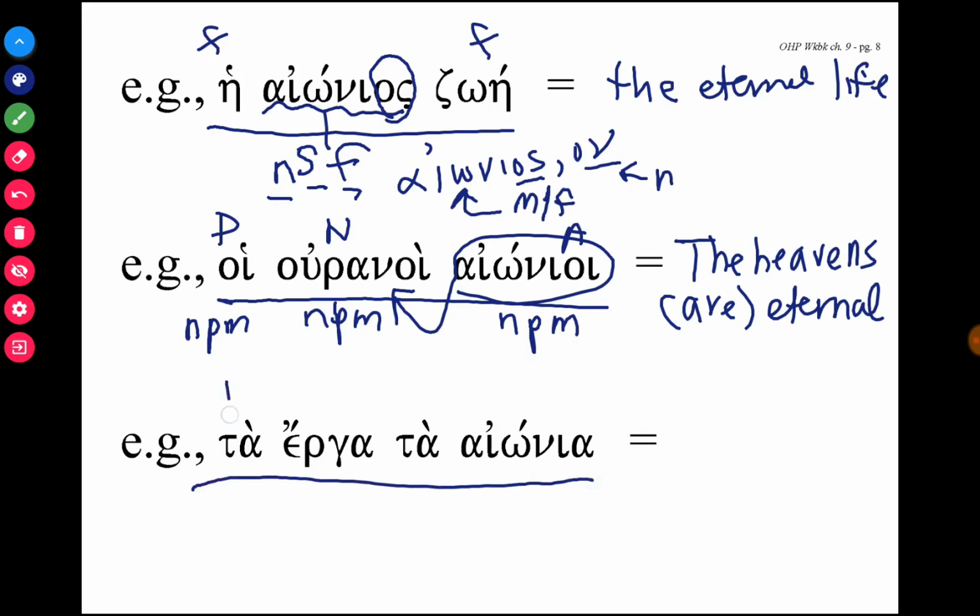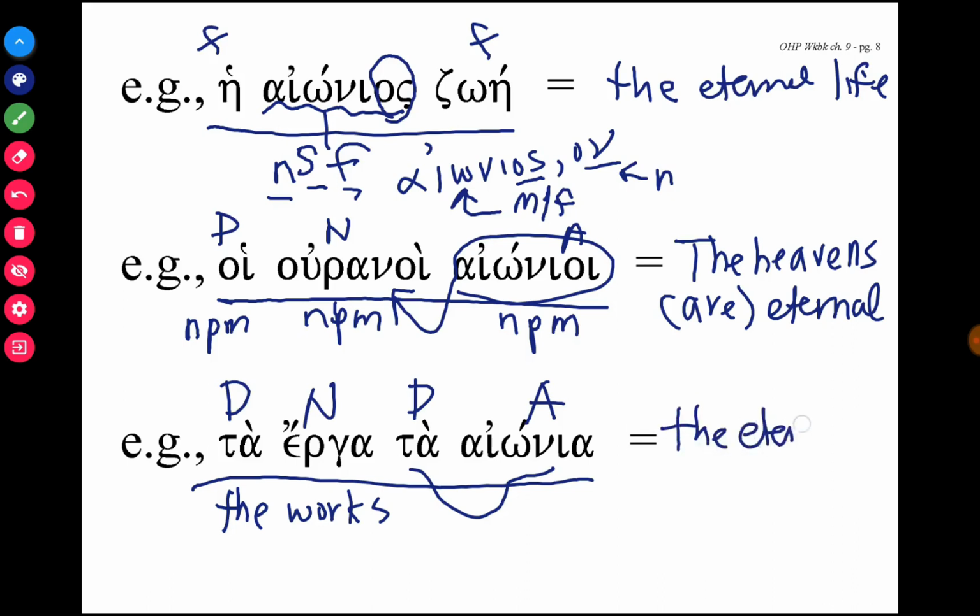And how about this emphasized form? This is a D, N, D, A pattern. These are neuter nouns, the works. We know that in a D, N, D, A pattern, the adjective plus definite article is a way to emphasize the adjectival use. So we translate this as "the eternal works."